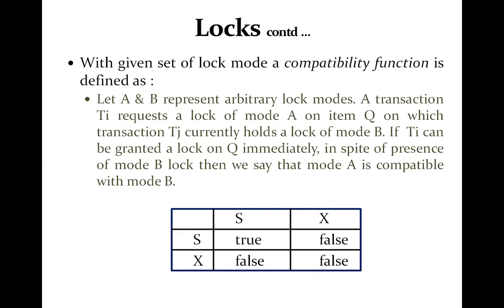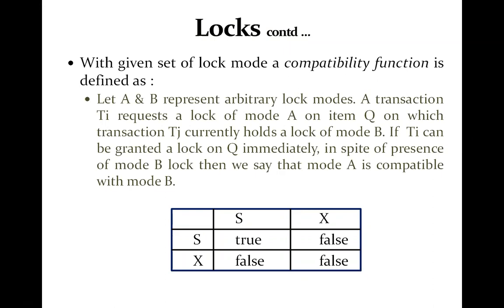So at any time, several shared mode locks can be held simultaneously by different transactions on a particular data item, and a subsequent exclusive mode lock request has to wait until the currently held shared mode locks are released. Meaning, if the compatibility is there, only then can the lock be granted by the manager to the transaction immediately after the request. Otherwise, it has to wait until the lock is released.